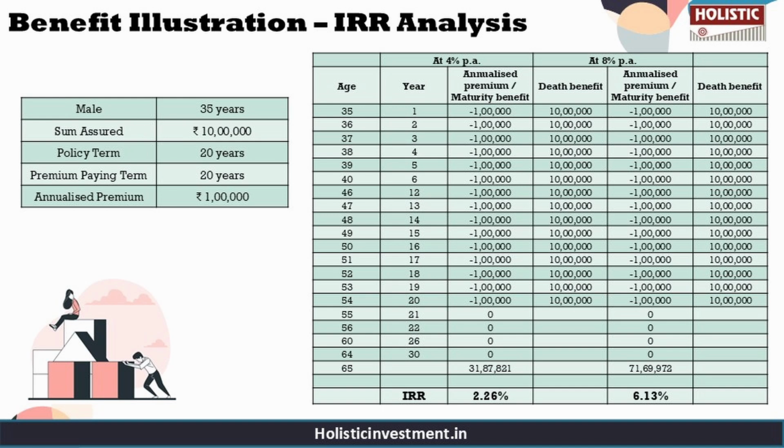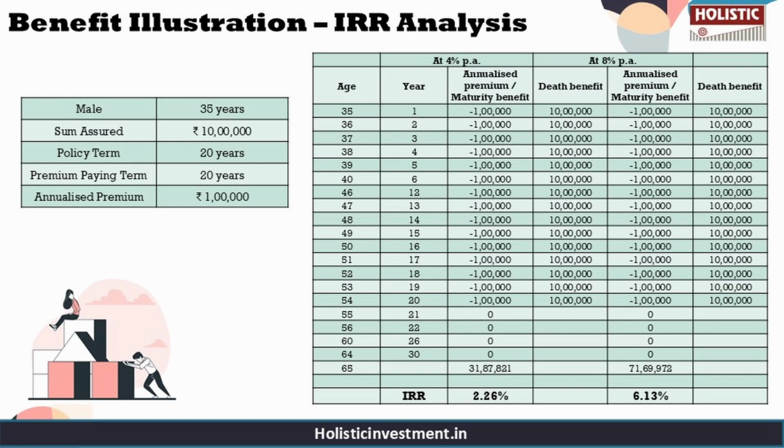So even under the optimistic 8% scenario, the returns are modest. Bank fixed deposits can potentially offer comparable or even better returns with greater liquidity and lower risk. Moreover, this plan fails to beat inflation in the long run, making it a poor fit for those seeking real wealth creation. So the value for money in this plan is questionable, with limited returns and a lack of inflation protection. It's hard to justify choosing this over more efficient market-linked or fixed income investment options.